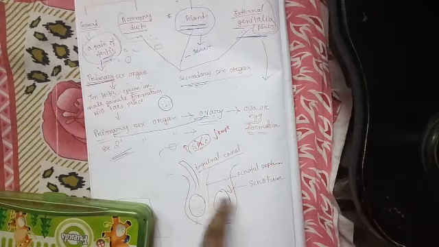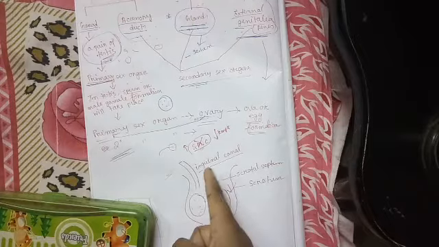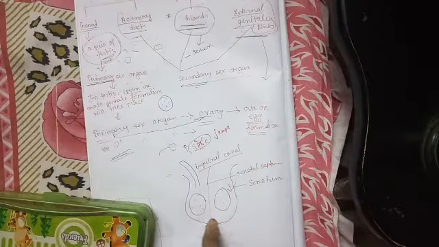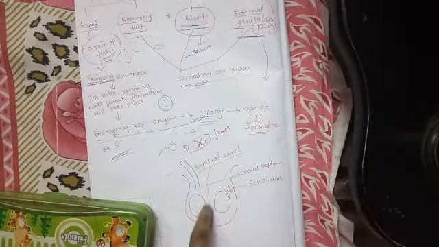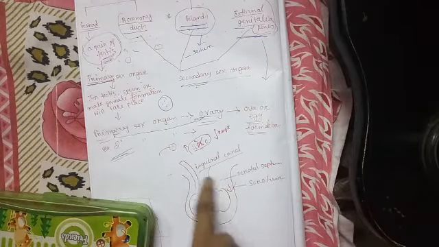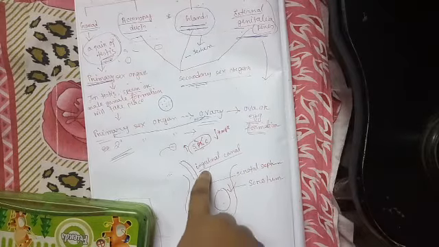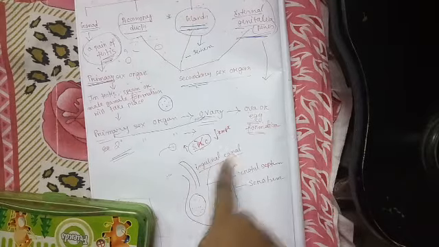The scrotum is partitioned into two halves by a scrotal septum. This is the cavity of the scrotum, and this cavity is connected to the abdomen by a canal known as the inguinal canal.